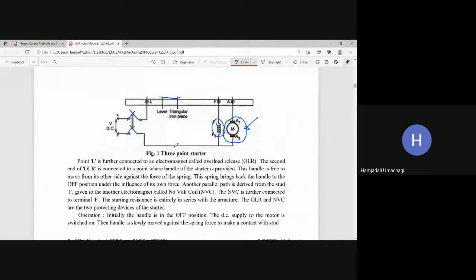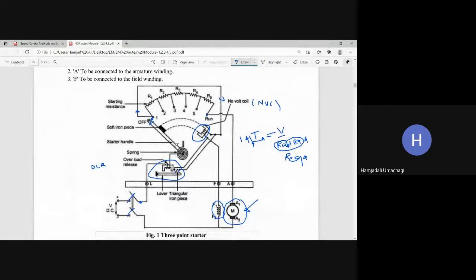Yes, sir. Now let us see the next function here. Sir, the overload release arrangement is called a make and break arrangement, no, sir? Yes, make and break arrangement also. Why? Because if the loading condition is more, it avoids the overloading condition, and that is the break condition. If it is normal, it makes the motor run in normal position. That is the make condition. Make means on condition, break means off condition. It breaks only if the machine has an abnormal loading condition.